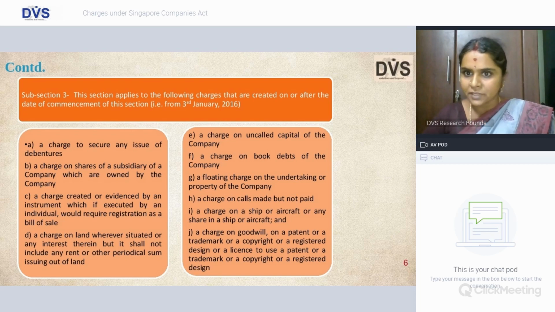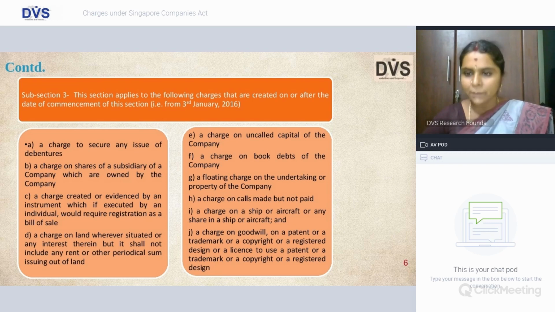What is floating charge, friends? Fixed charge is a particular charge. You are assigning it a specified asset. When it is a pari passu charge and when it is a subservient charge, we call it a floating charge. And a charge on calls made but not paid. So you have made the call on shares, but it is remaining unpaid, and a charge is created on the same.